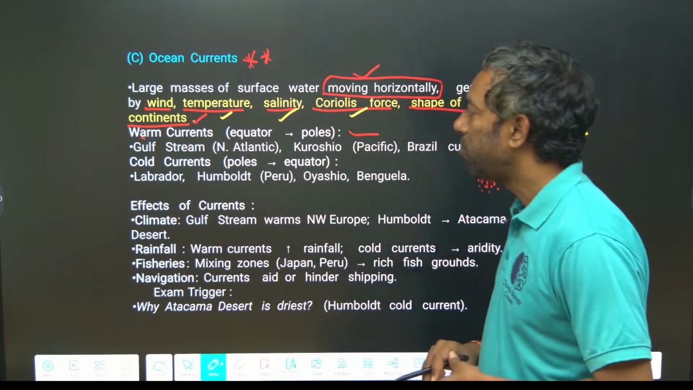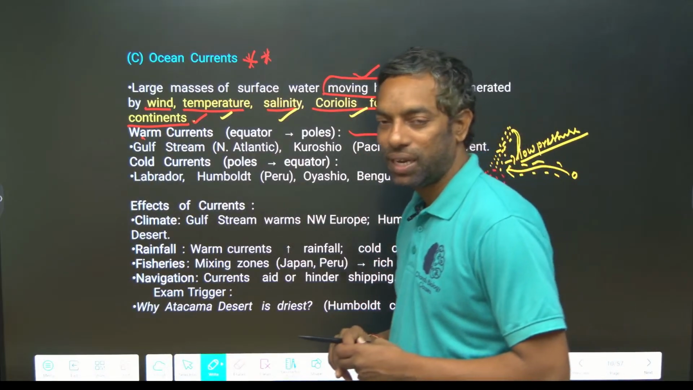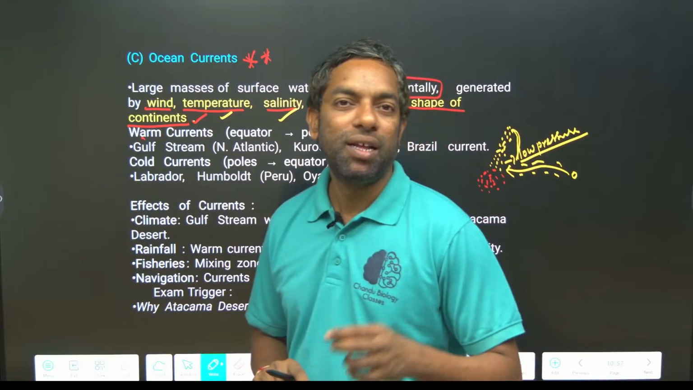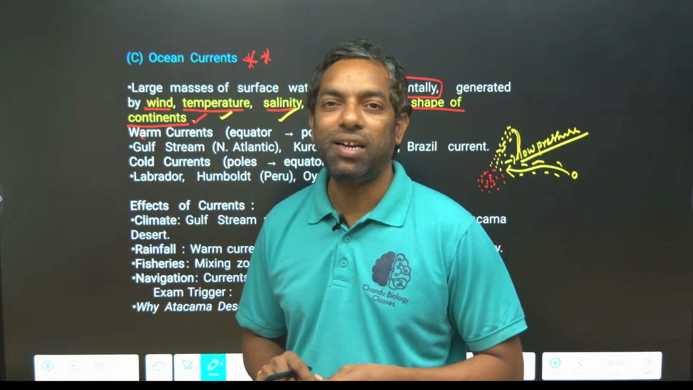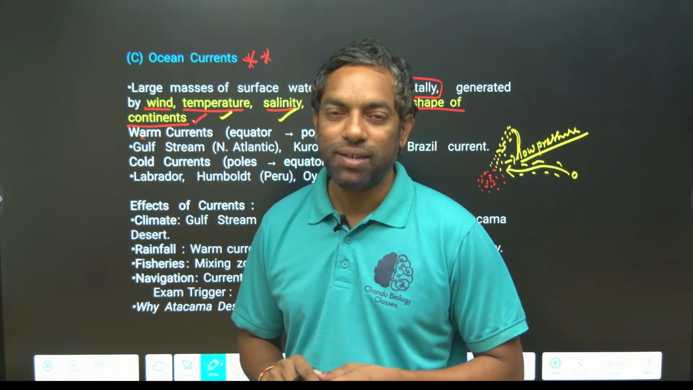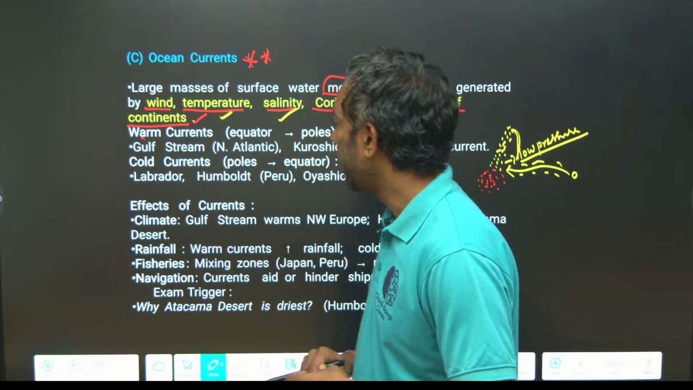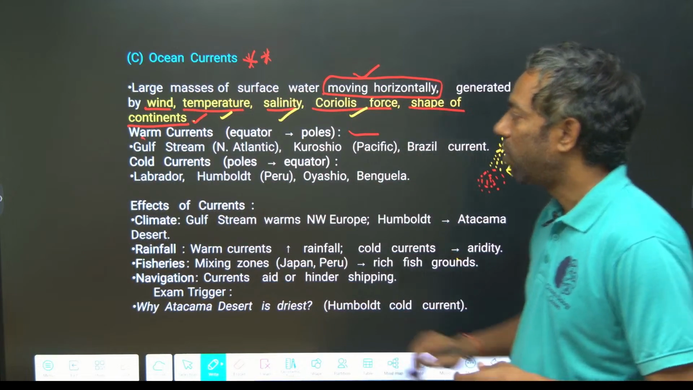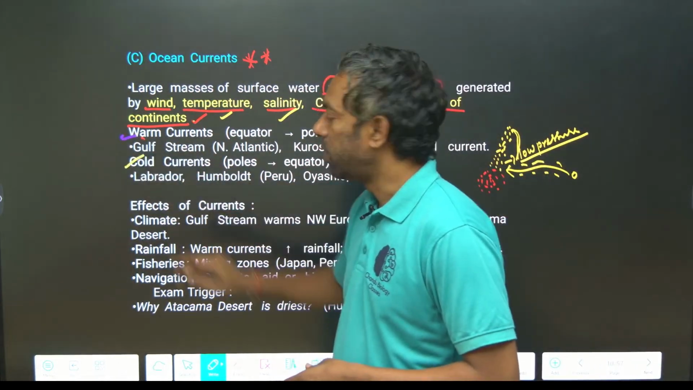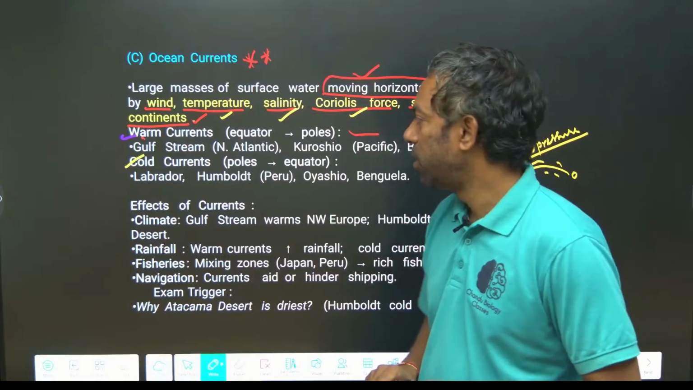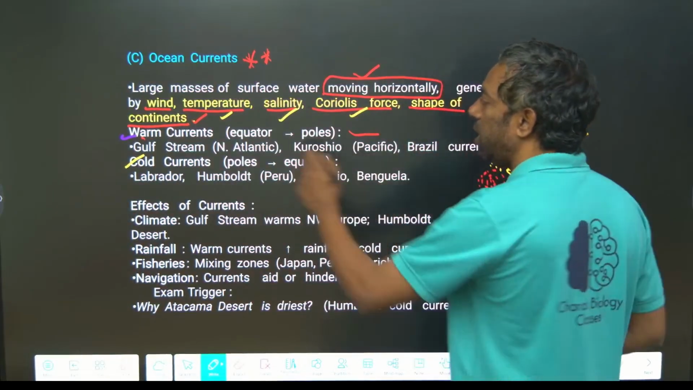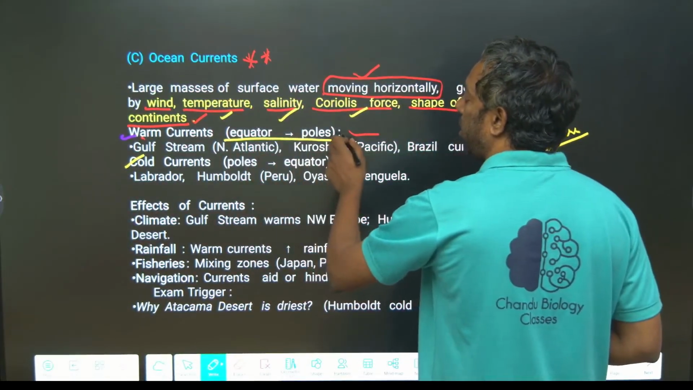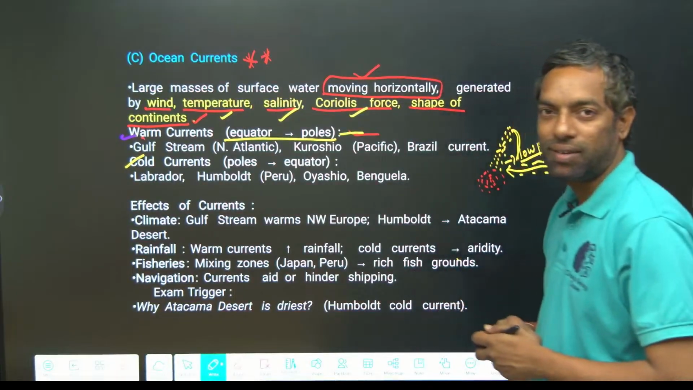The shape of the continents also matters. The coastal area of a continent can attract the current. There are two types of currents, warm currents and cold currents. Warm currents flow especially between the equator and the polar region.